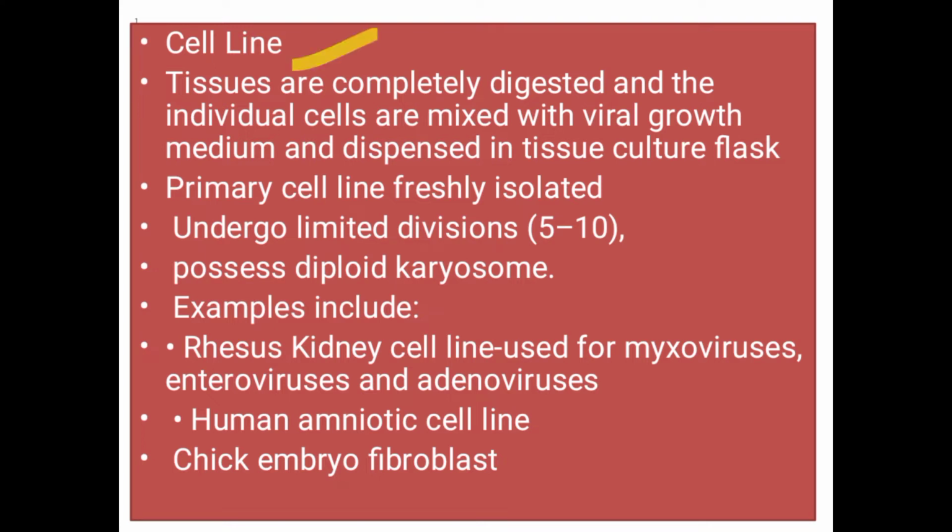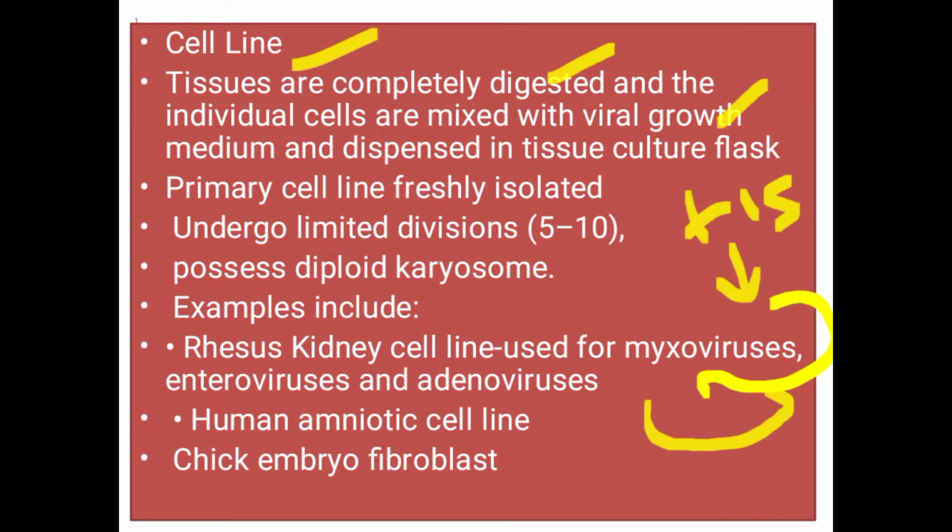Now what is a cell line? When tissue is completely digested and the individual cells are mixed with viral growth media and dispensed in a tissue culture flask, this is known as a cell line. Suppose we take the tissue and grow it on the media, and when you collect the cells, this is called primary culture.